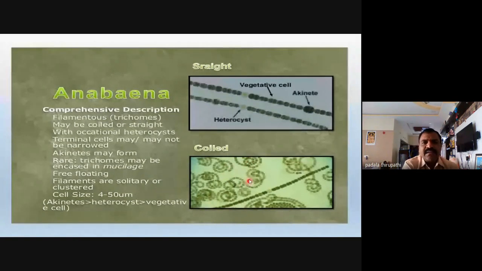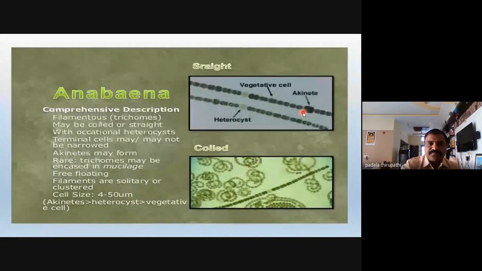Okay, and here the thallus consists of different cells among the vegetative cells of this trichome or filament. See here, this is a heterocyst among the vegetative cells, and along with this, large thick-walled cells are present among the uniseriate cells. This cell we can call an akinete. The akinete we can also call arthrospores or resting spores of the blue-green algae members.